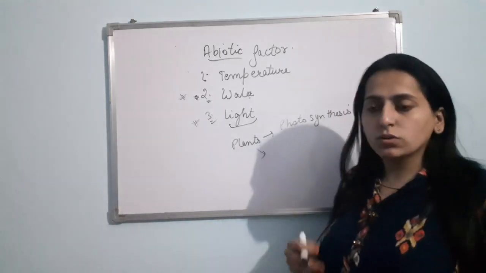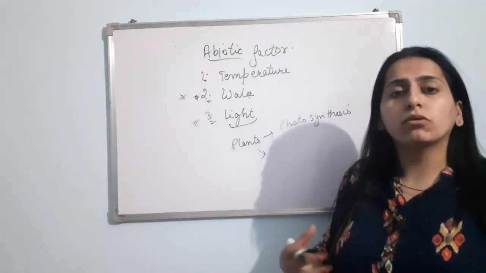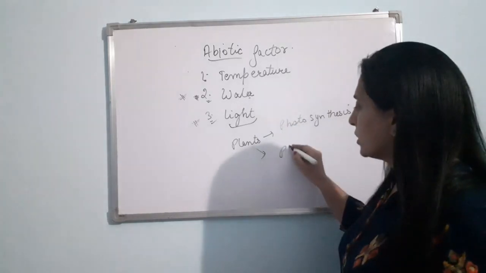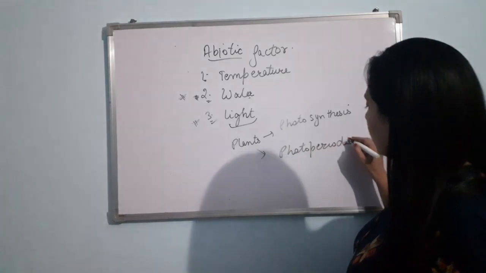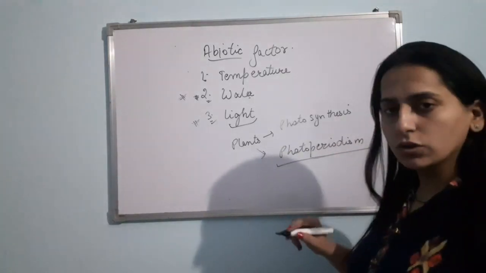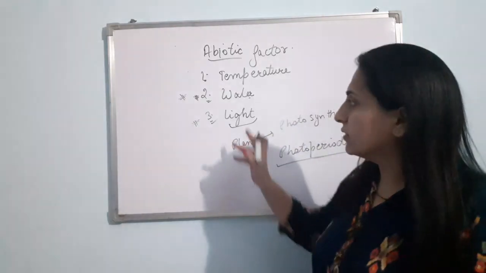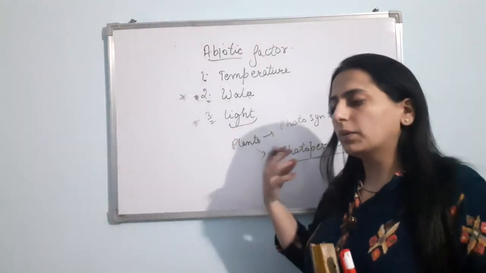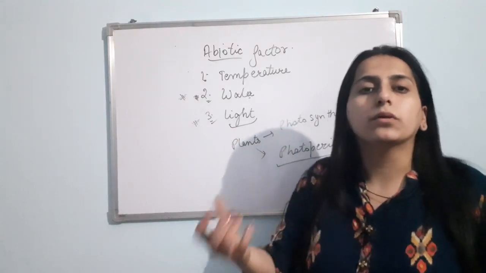Second thing, plants also need light for some processes. Some plants show the process of photoperiodism. Now, what is that? In this, the flowers are produced on the plant only when there is light. It means when light is there, the plant will flower. It means the plant can reproduce.